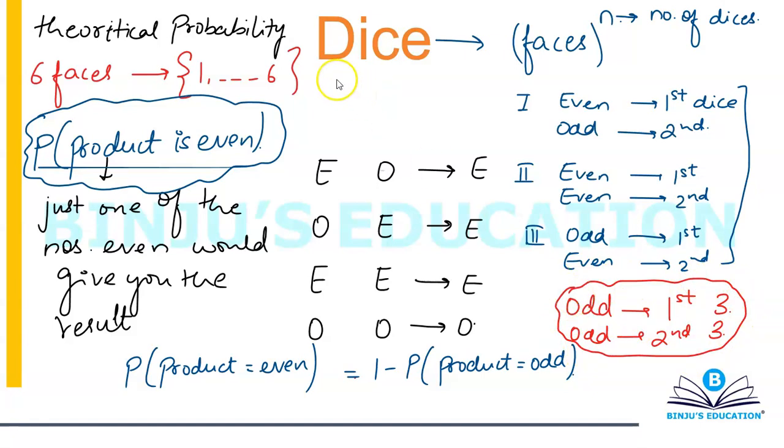We can prove that also. So you're going to have 1, 3 and 5 from the first dice and 1, 3 and 5 from the second dice. So you can have 1,1; 1,3; 1,5; 3,1; 3,3; 3,5; 5,1; 5,3; 5,5. That will give you 9 cases. The probability for the product to be odd will become 9 by 36, because in total, if you're rolling 2 dice, the total cases are 36. So this will become 1 minus 9 divided by 36, that will be 27 by 36, which is basically 3 by 4.